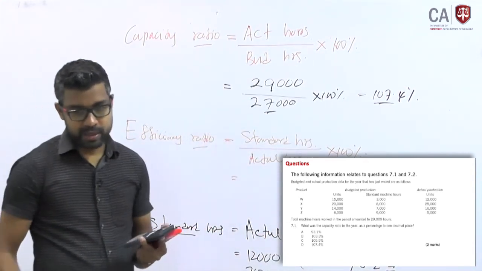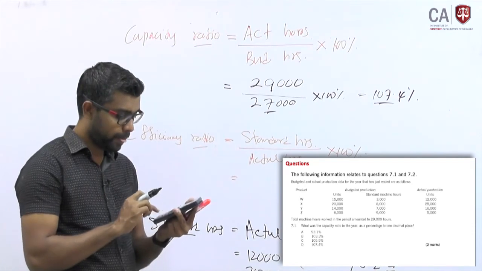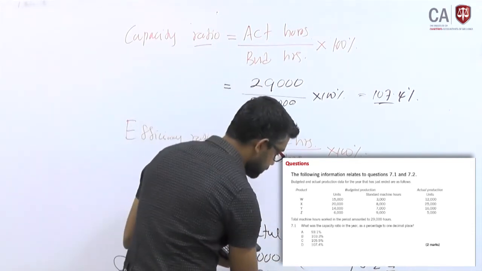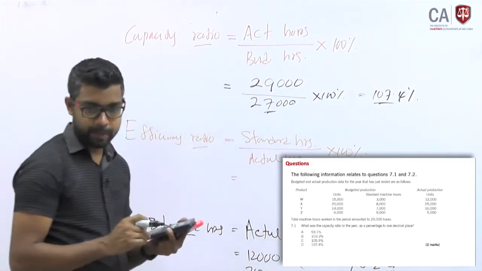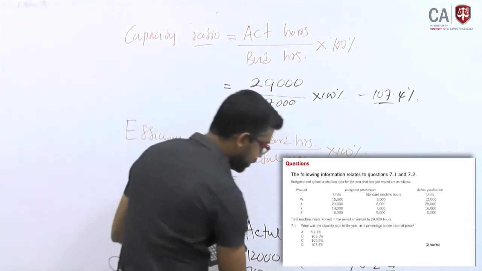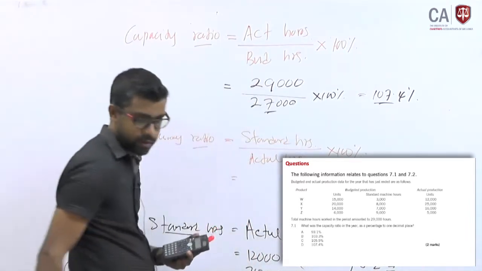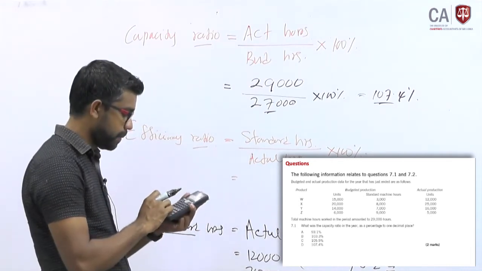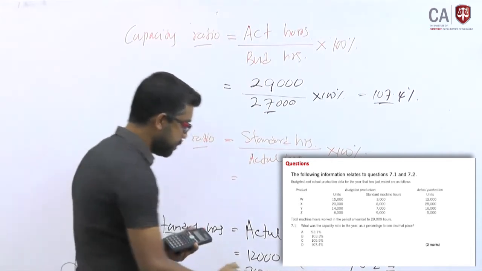Second point, 8,000 divided by 20,000, 0.4. Then 7,000 divided by 14,000, 0.5. 9,000 divided by 6,000, 1.5.